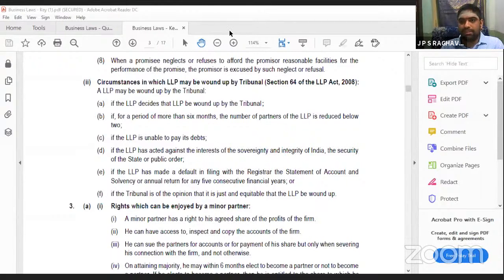Sir, is this an optional question or compulsory? First question is compulsory. From the other questions, you have to write any 4. So this is an optional question.